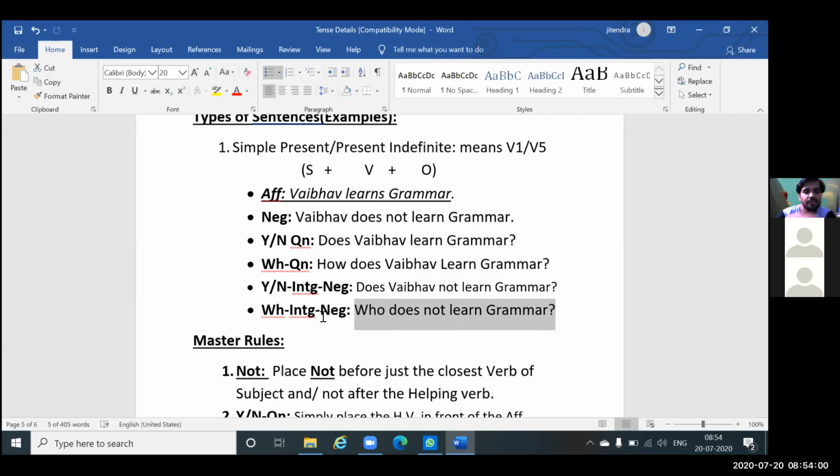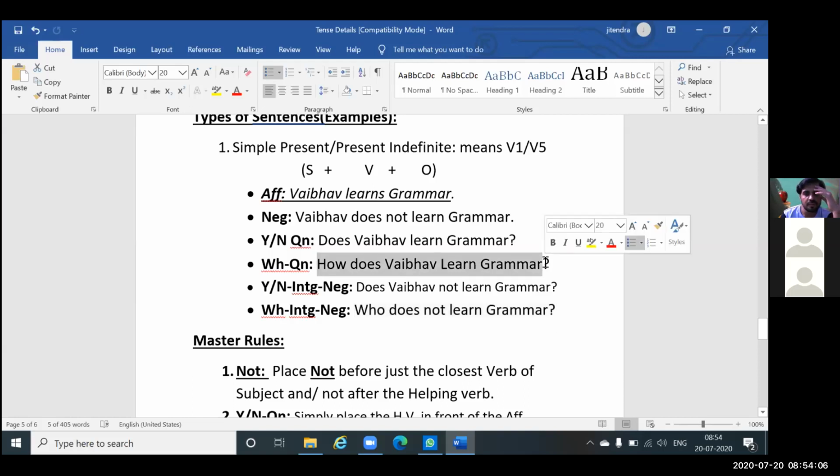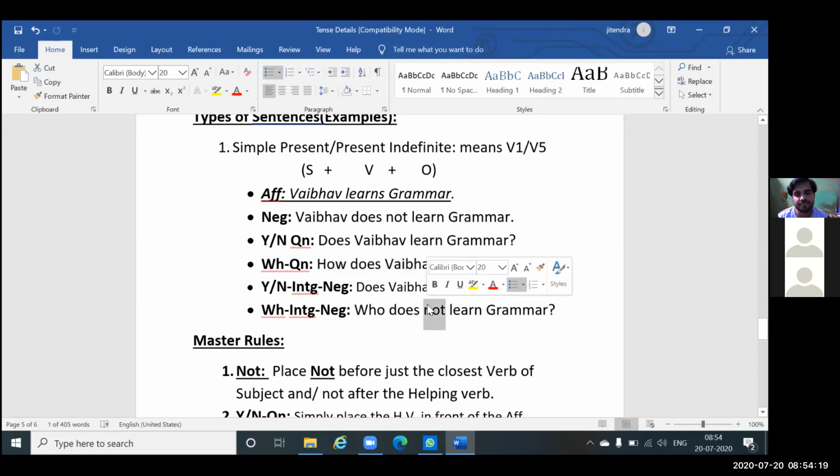We have learned how to make a WH question here, right? How does Vaibhav learn grammar? Now it's negative. So again, before the main verb, we will add not. Correct? Are you getting it, guys? Is there any doubt?